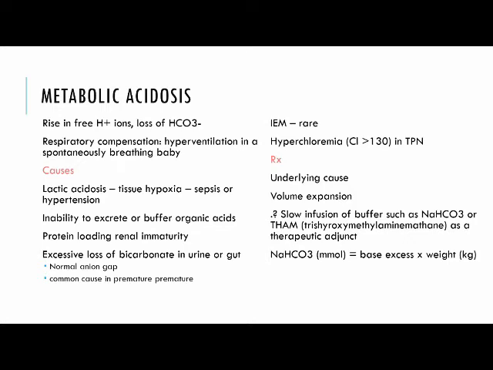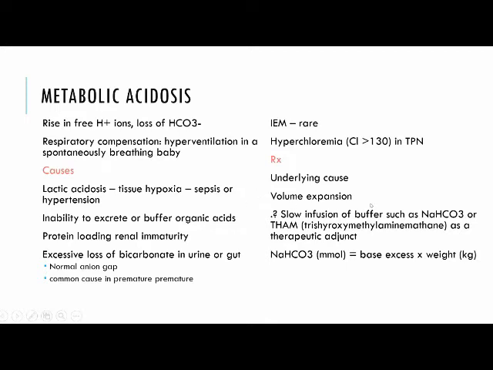Among the causes of metabolic acidosis, lactic acidosis is the most important. It is due to tissue hypoxia, which is seen in sepsis or hypotension. This is what we see in cases of NEC, necrotizing enterocolitis, where tissue hypoxia is reflected as lactic acidosis, which may be seen as metabolic acidosis. In those cases, respiratory acidosis may also be seen because of the distended abdomen.